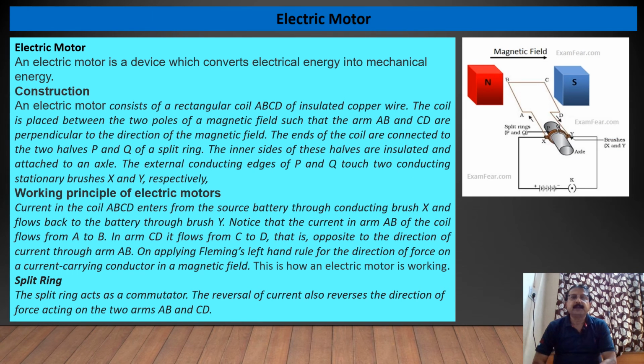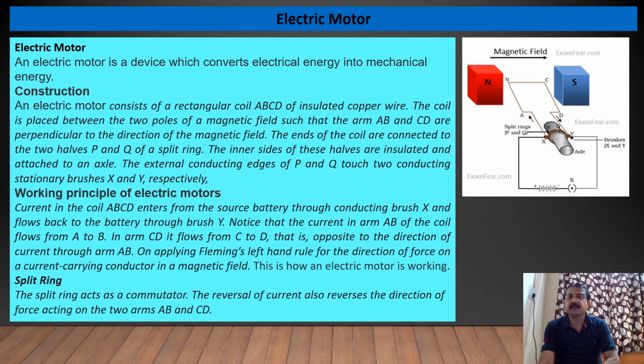Now we will study the electric motor, which is an application of this theory. So what is an electric motor? An electric motor is a device which converts electrical energy into mechanical energy.